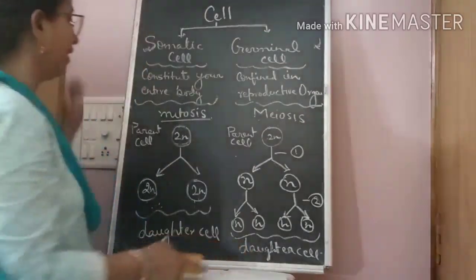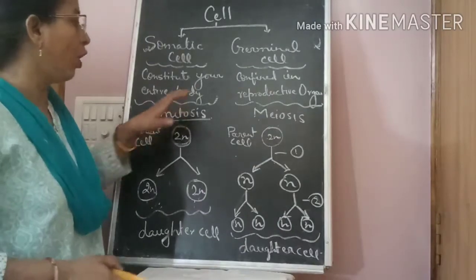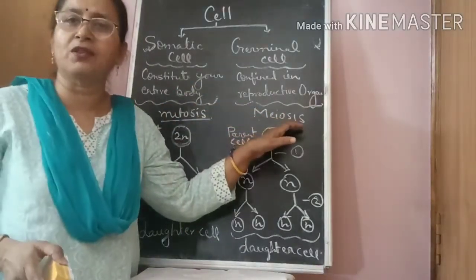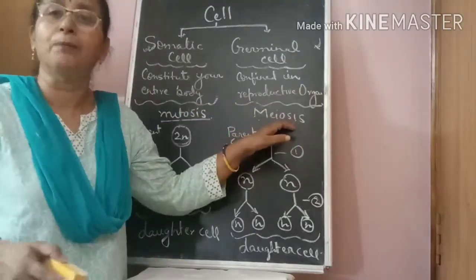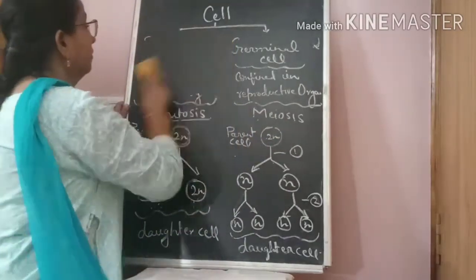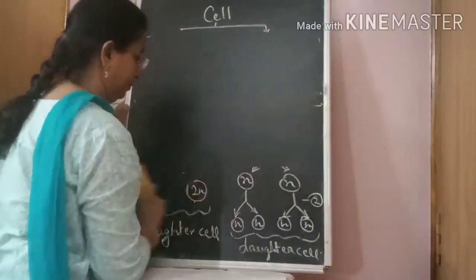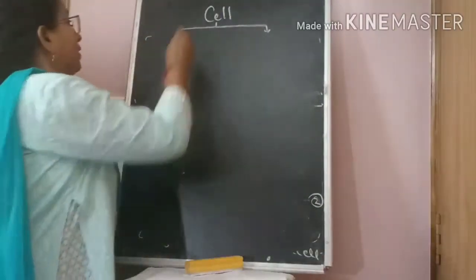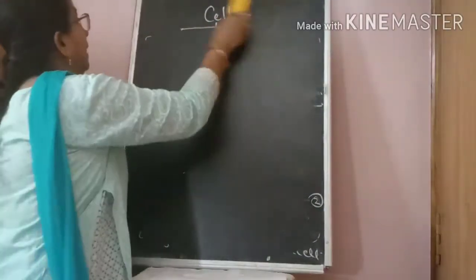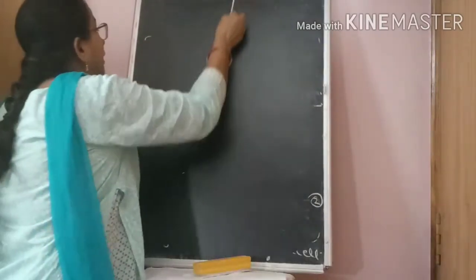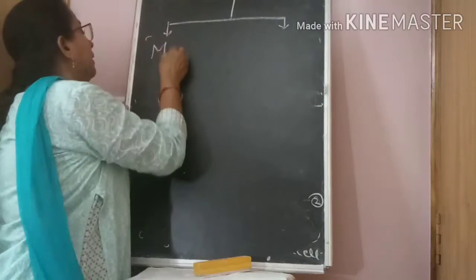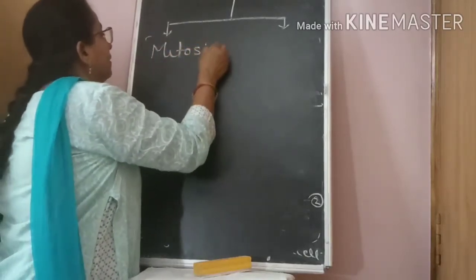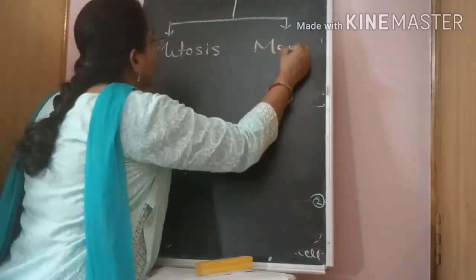Now let us see what is the role of mitosis and meiosis, which function each performs. Actually, when you see cell division, you have already seen it is of two types, mitosis and meiosis.